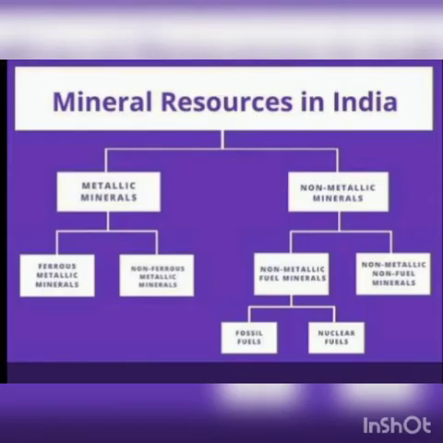Minerals are of two types. One is metallic minerals, another one is non-metallic minerals. Okay. Metallic minerals are of two types. Those are ferrous and non-ferrous. Ferrous contain iron. Non-ferrous minerals do not contain iron. Okay. And we can find metallic minerals in igneous and metamorphic rocks. Then non-metallic minerals. We can find non-metallic minerals in sedimentary rocks. Examples are salt, coal, potash, sulfur.